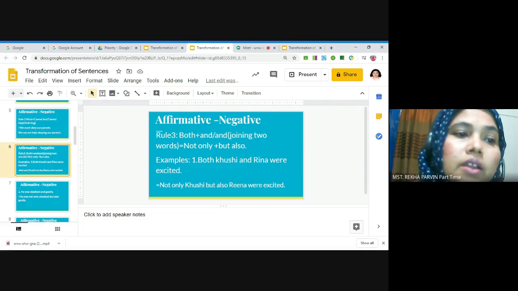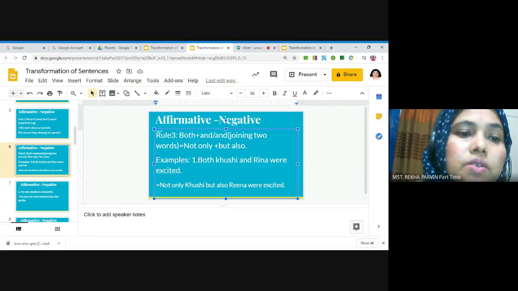For example, both Kushi and Rina were excited. So the negative form will be not only Kushi but also Rina were excited. Here, not only but also has been used instead of and.